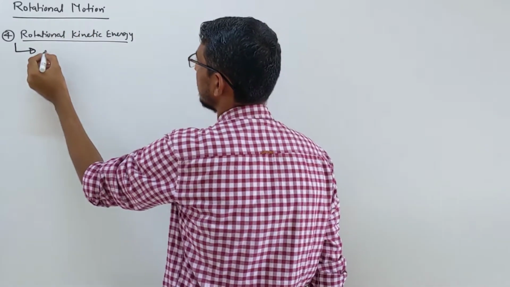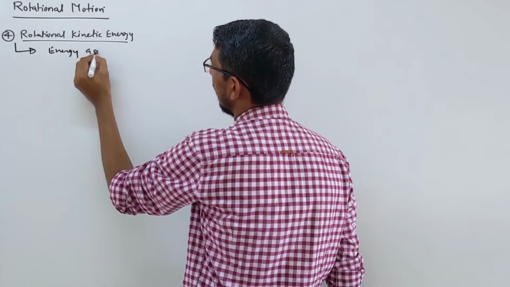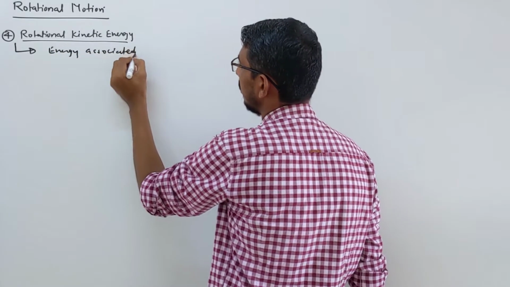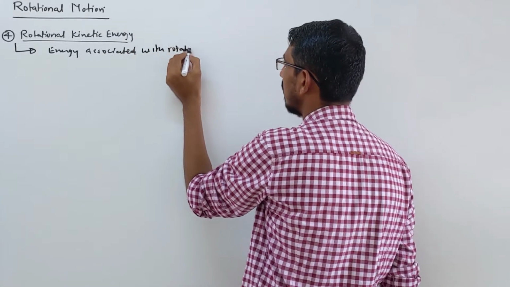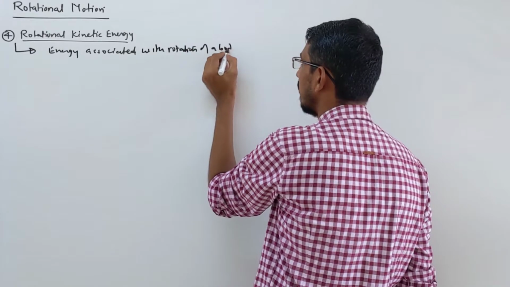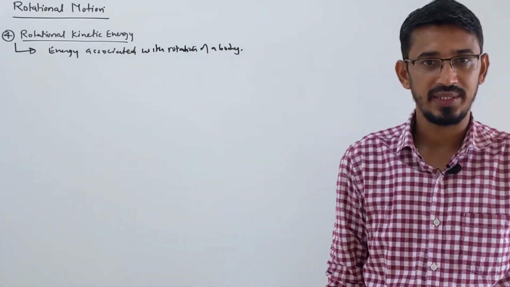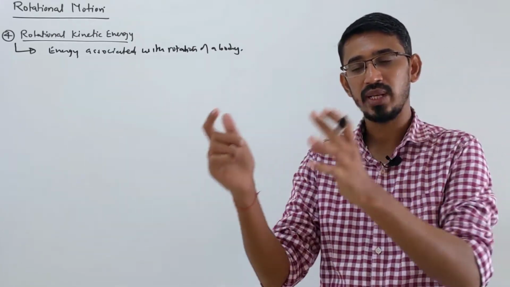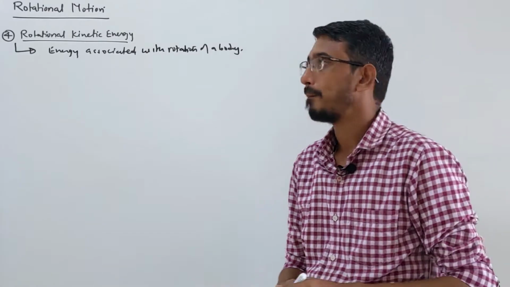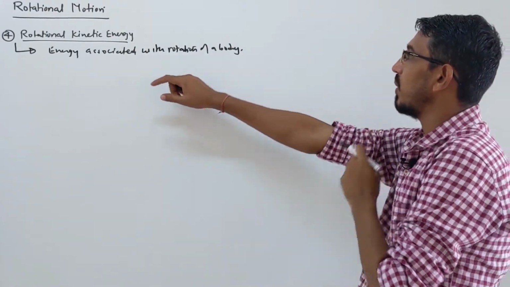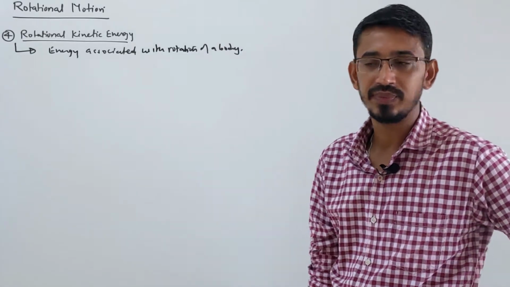So simply you can define this energy as the energy associated with the rotation of a body. When a body is rotating, it will have rotational kinetic energy. But it can have other kinetic energy also, like linear, and that depends. We will learn that in the next topic, rolling. So here we are talking about rotation alone. When a body is rotating, it has rotational kinetic energy.